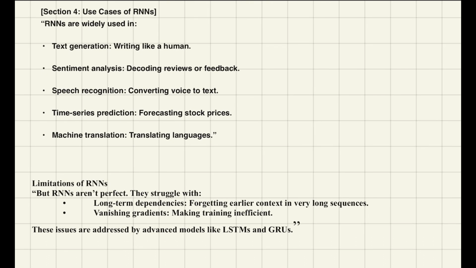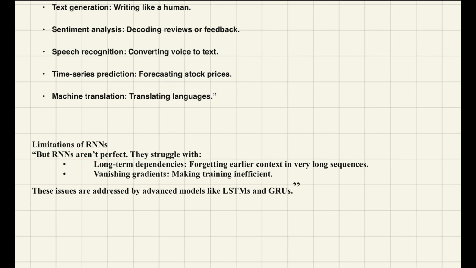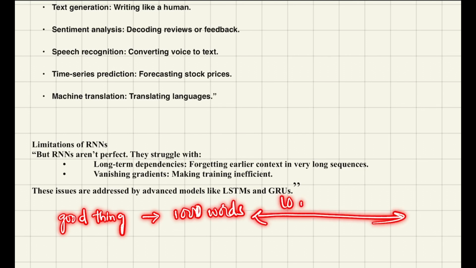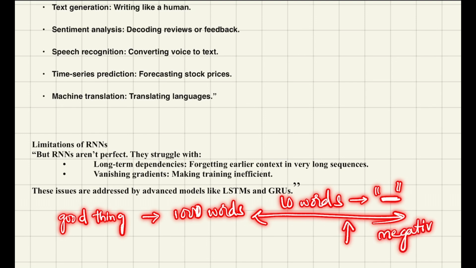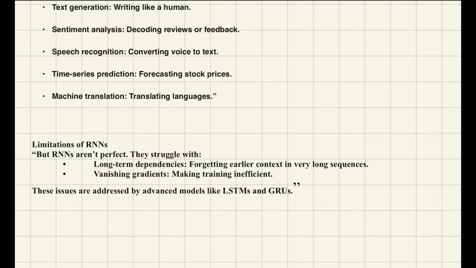So then what's the issue? There are a few limitations of RNN. RNNs are not perfect. It cannot remember long-term sequences. Let's say there is a huge review, where a person has written a lot of good things, let's say for 1000 words, and in the last 10 words the person has written negatively about the review. Then RNN will say this review is negative. It is not able to preserve the context of the previous 1000 positive words. That is, long-term dependency is gone, because RNN suffers from vanishing gradient.